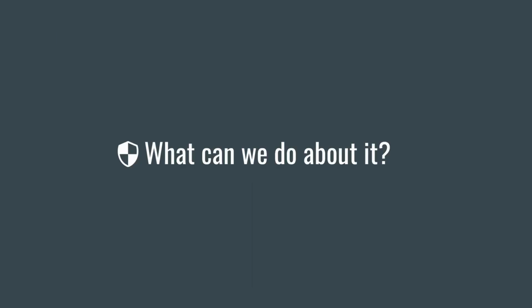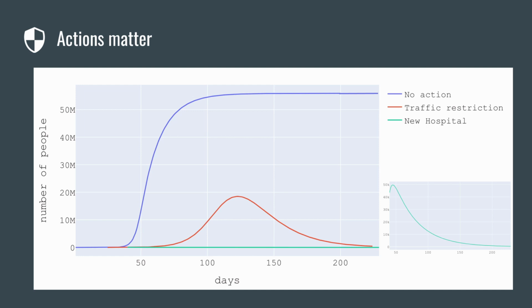Okay, so now we wanted to move to our third question, and that is, what can we do about it? Well, in order to answer that, we modeled three different scenarios. The first one being if we took no action, the second one being if we simply restricted traffic control, and the third being building a new hospital and restricting traffic.